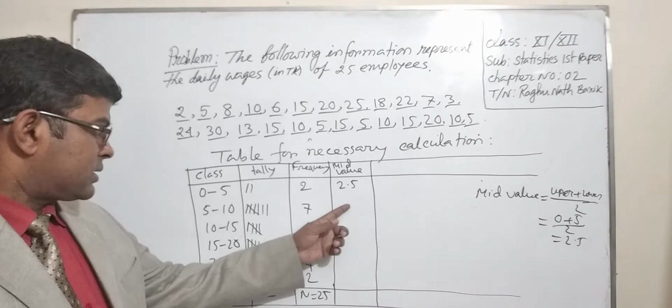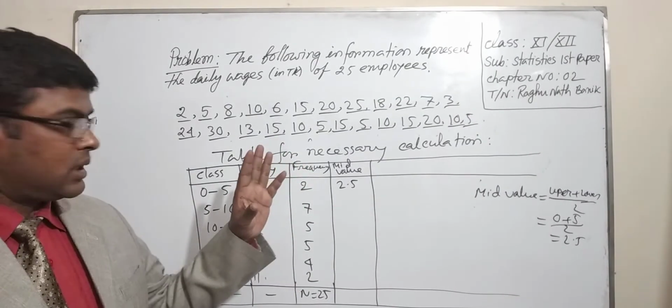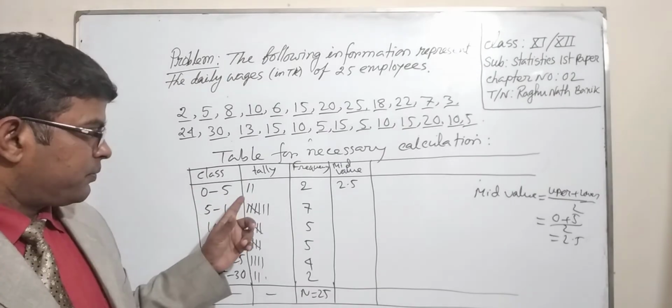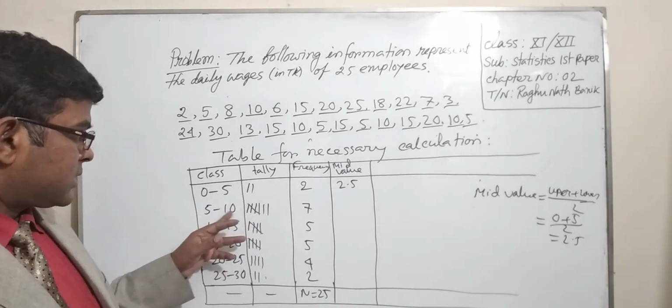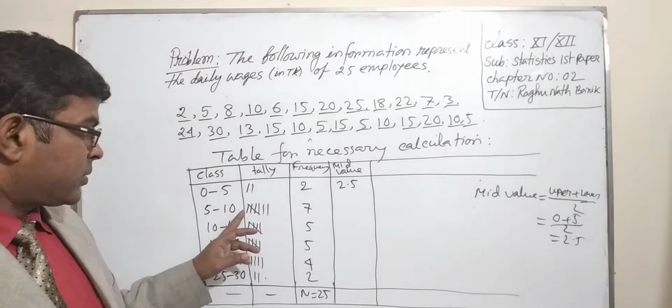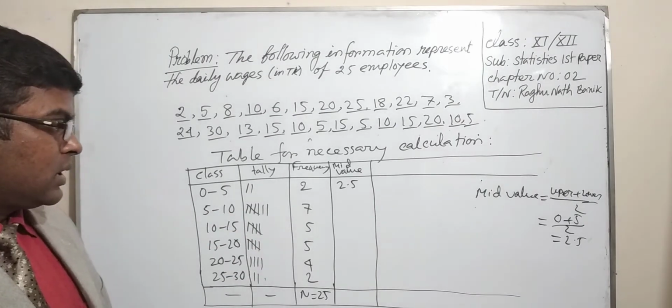Next mid value is 5 plus 10 divided by 2, 7.5.